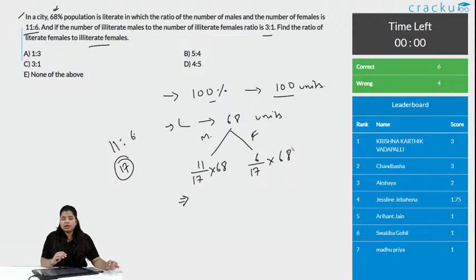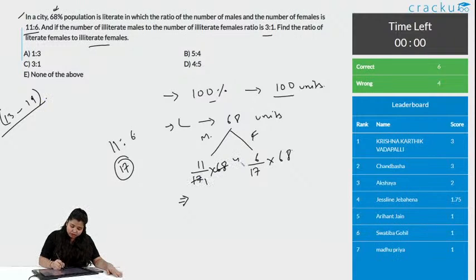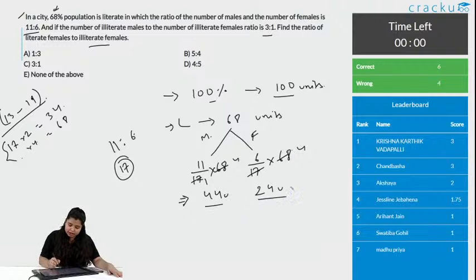Do you remember, in earlier classes I have always said, do remember the tables from 13 to 19, that is really very helpful in the examination. You know 17 ones are 17, and 17 twos are 34. You just need to remember this. So into 4, that is doubling this, it will be 68, simple. So it is 44 and this is 24, all the values are in units.